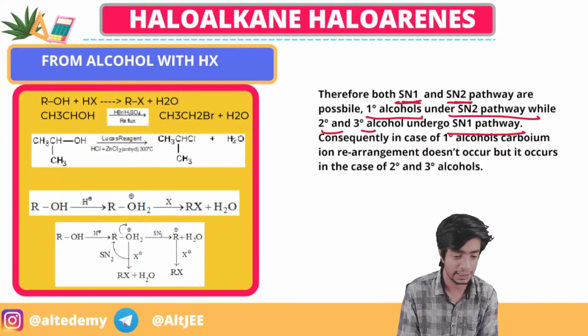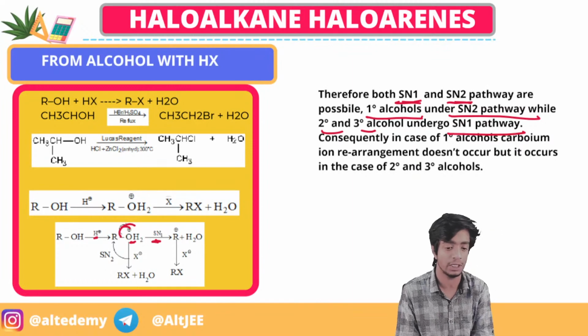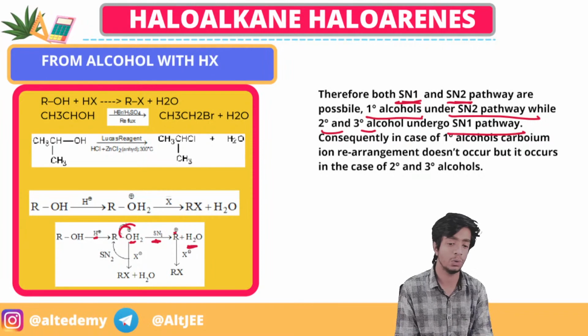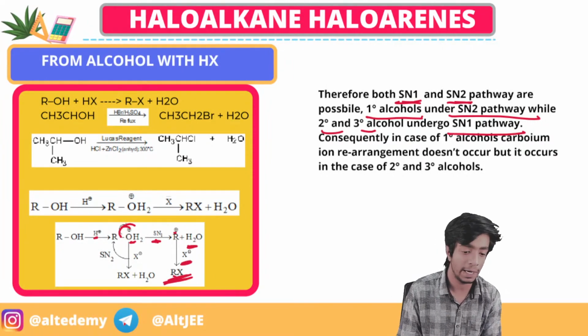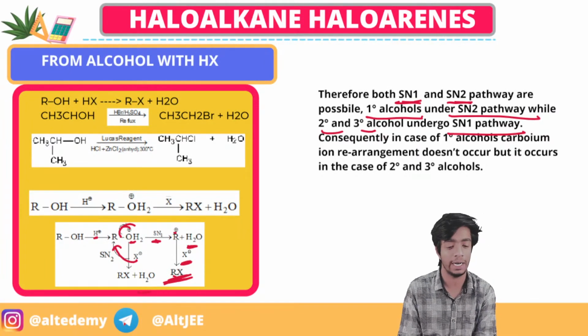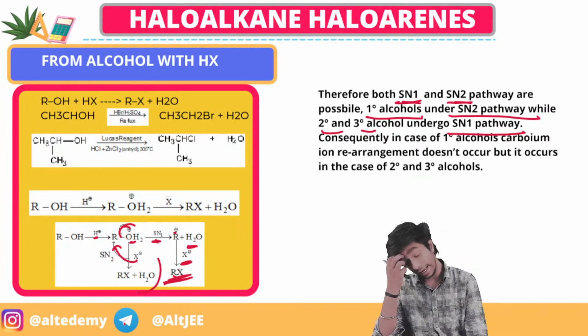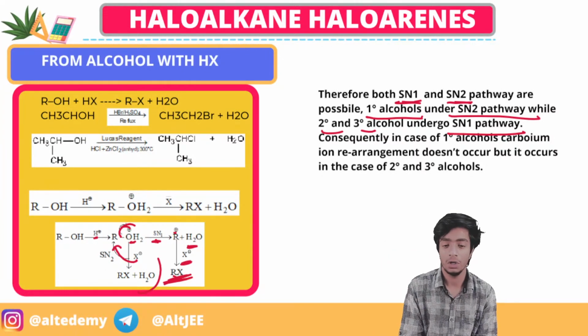Then what is happening? See, this H plus will form OH2 positive. Then if the SN1 part is there, what will actually happen? This bond will break and the positive sign will come there, R plus and H2O. Then X minus will come and RX will form. But in SN2, this X will directly attach to R, and H2O will move out, right?